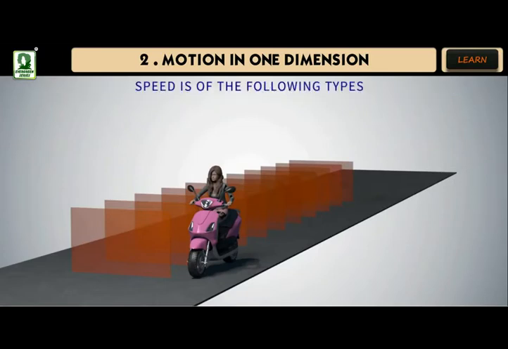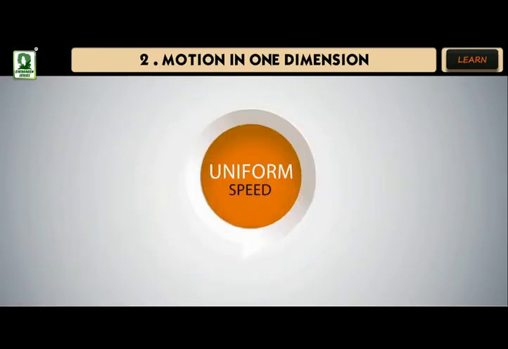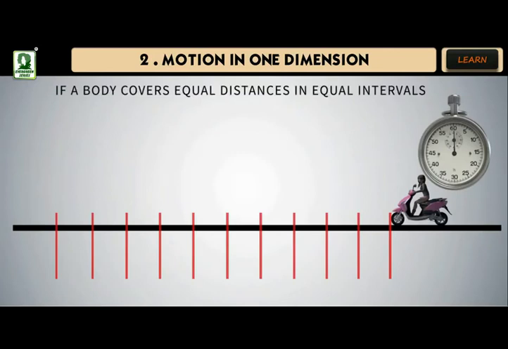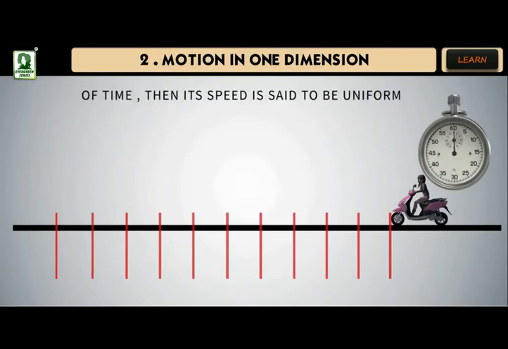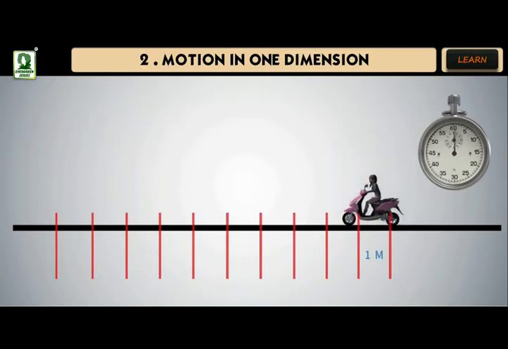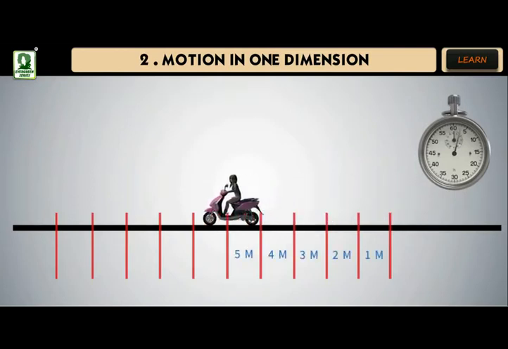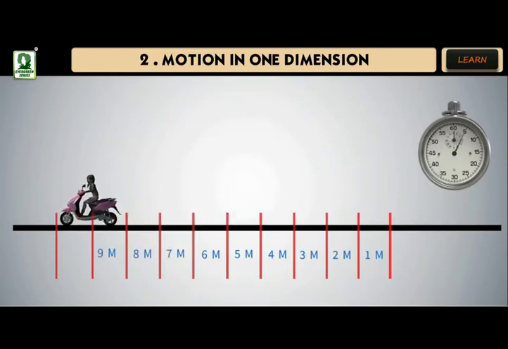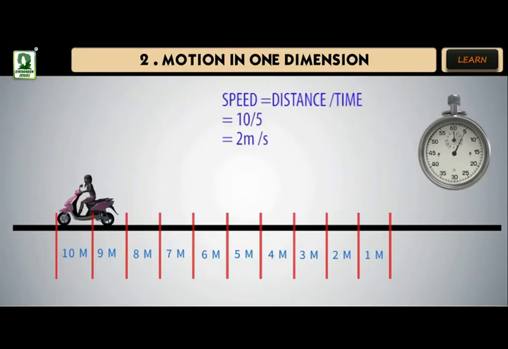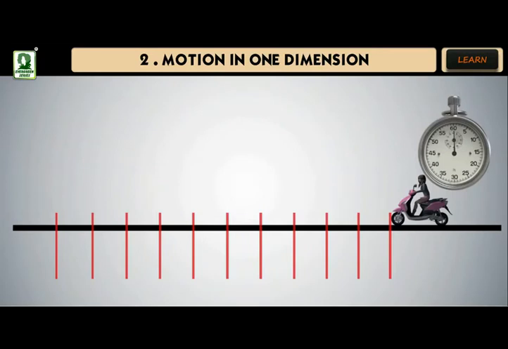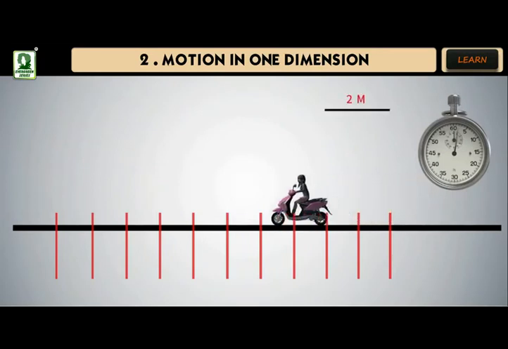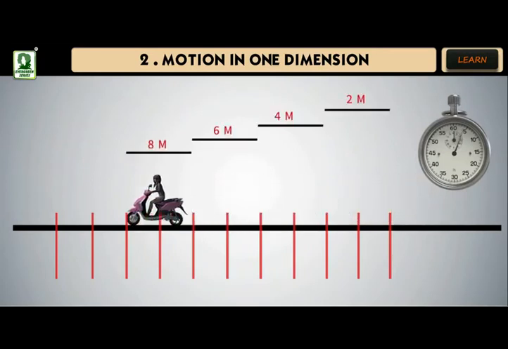Speed is of the following types: uniform speed. If a body covers equal distances in equal intervals of time, then its speed is said to be uniform. Example, suppose a scooter travels 10 meters in every 5 seconds. Then the speed of the scooter is said to be uniform and is given by speed equals 10 over 5 equals 2 meters per second.